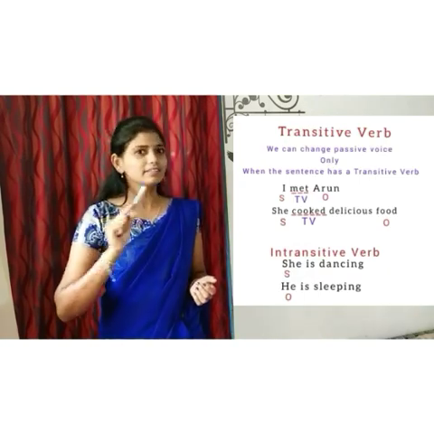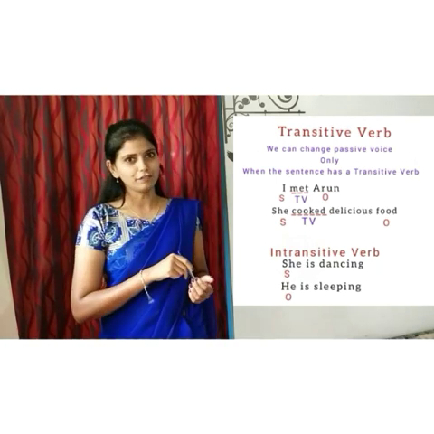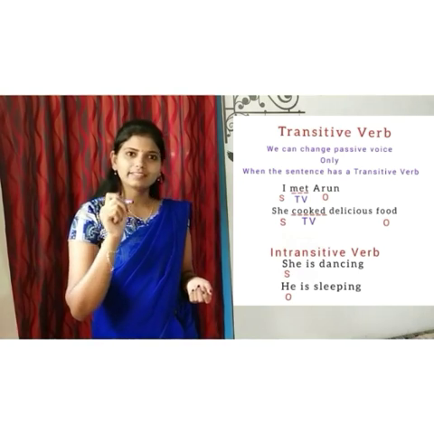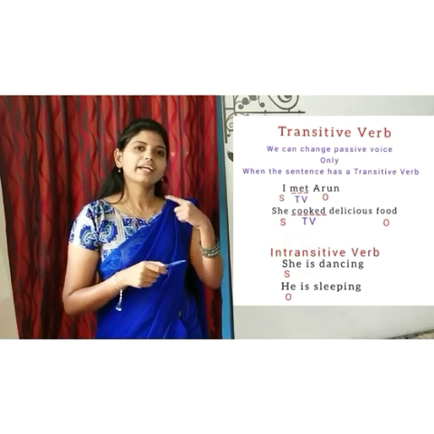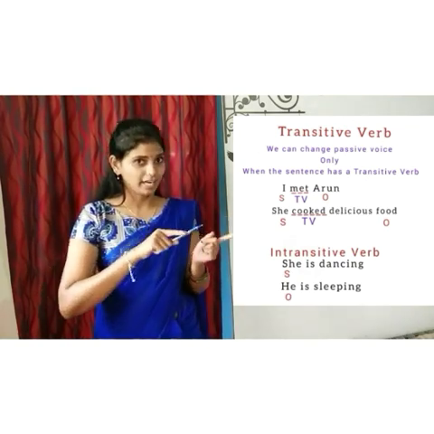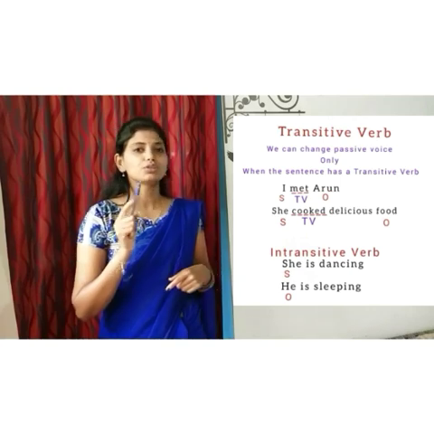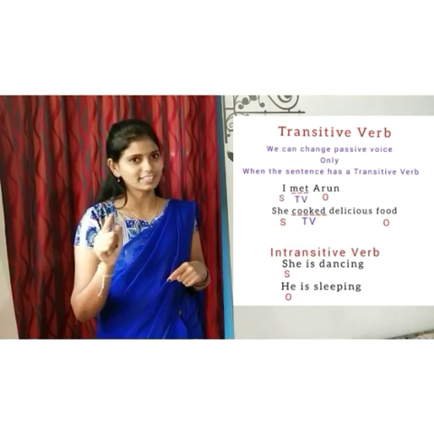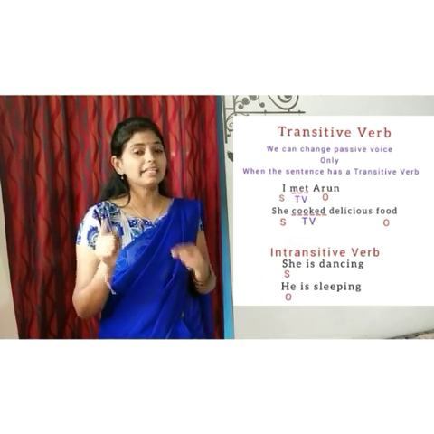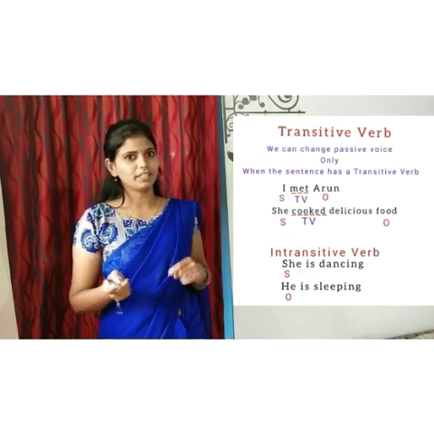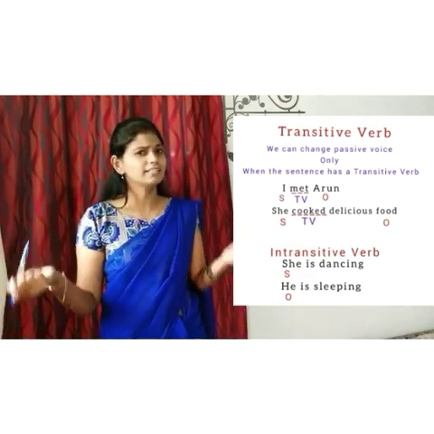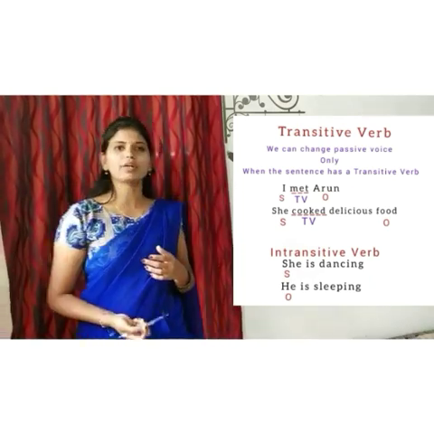The first example is: I met Arun. In this sentence, met is a transitive verb. How is it called a transitive verb? Because met is a verb and moreover it has the subject I and the object Arun. So both subject and object are there. In this sentence the verb is met, and it has both subject and object. Then only it is called a transitive verb, and this sentence can be easily changed into a passive voice.